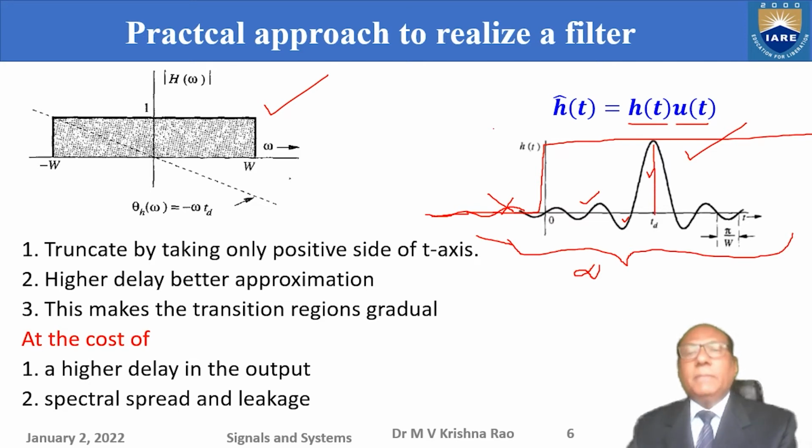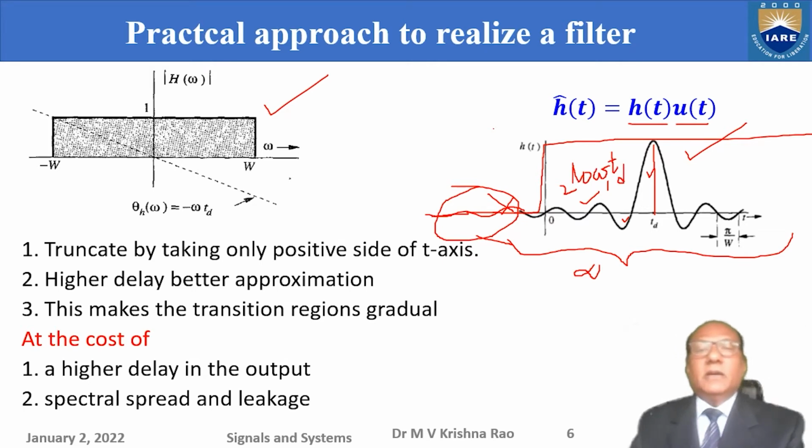TD, the delay. If you keep only two cycles, that happens for lower values of TD. If the group delay of the filter or system is low, then you have to cut many cycles other than the first and second cycle.